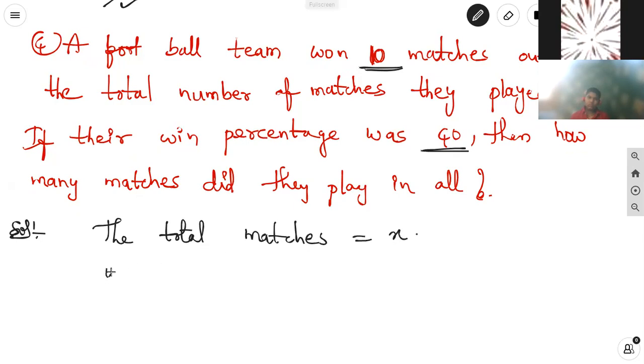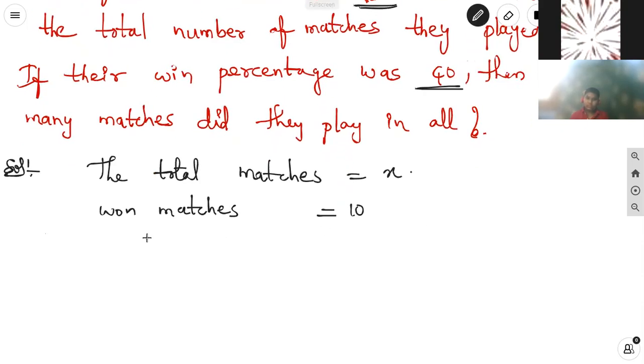In that, the winning matches, already won. Won matches are 10. What is the win percentage? The win percentage was 40%.